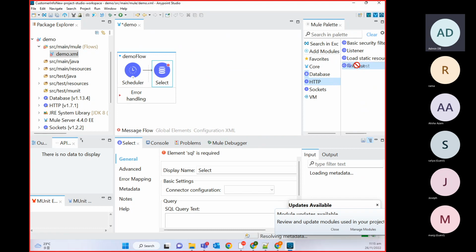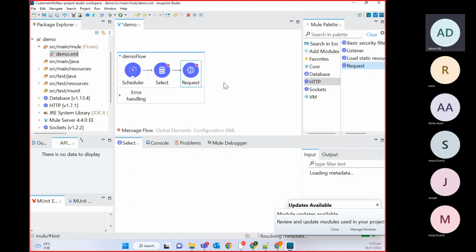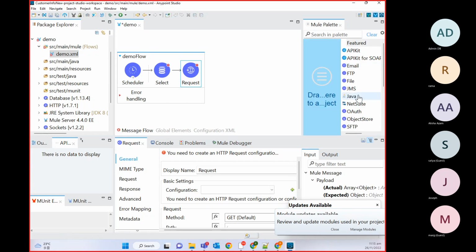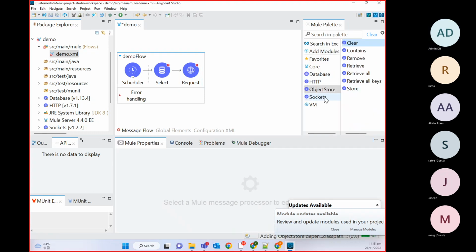to process, or maybe we can use batch processing or something. That's fine. Now here, before making this database call, we need to give transaction ID should be greater than this. So how we will store or how we will get that value from last transaction? So for that, we will use object store. In this object store, here we want to retrieve.